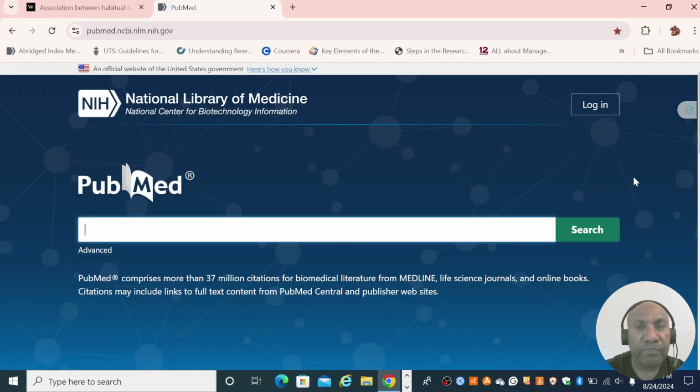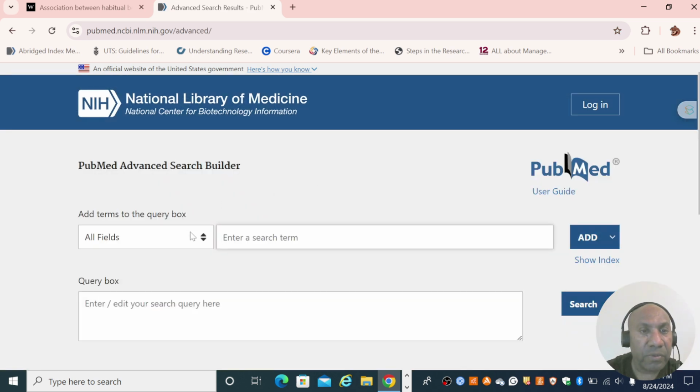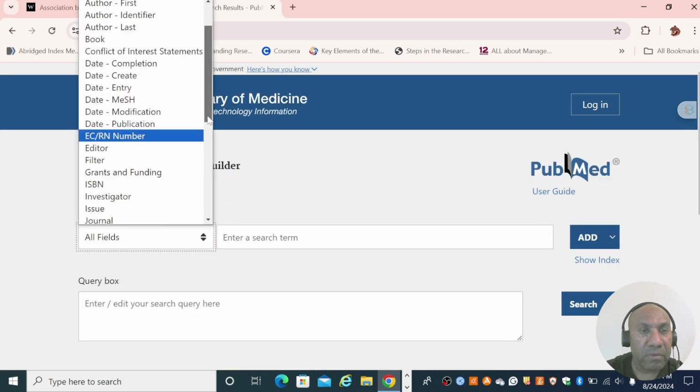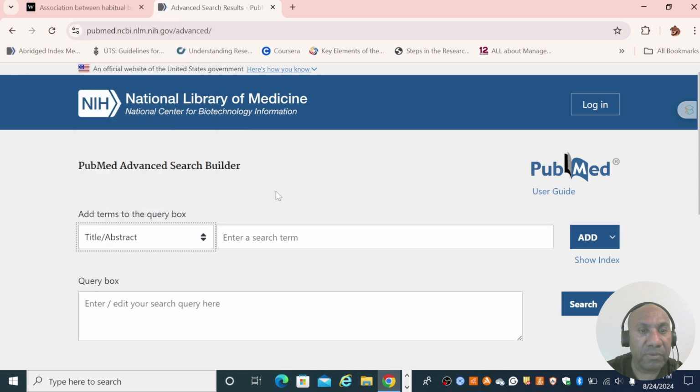Okay, we are now on the PubMed home page. Once you are in this page, go straight to the advanced search functionality, and in the query box, go straight to title and abstract. So you want to look for all the keywords in the title and abstract. For the example that we are going to use, we will use the study on the cardiovascular effects of betel nut.